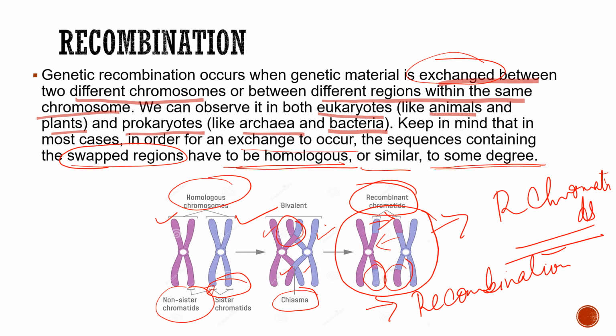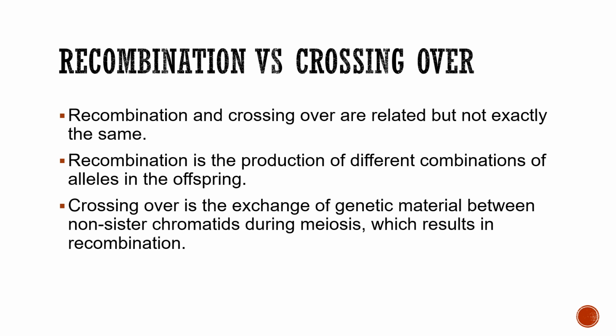So let's move on to the difference between recombination and crossing over. This is the last part of recombination and linkage. Recombination and crossing over are related, but not exactly the same, because recombination is the production of different combinations in offspring. After crossing over, recombination appears when different varieties of offspring are produced which are different from the parent. Genetic material from the parental chromatids, from the non-sister chromatids, has been exchanged. That exchange we call crossing over.